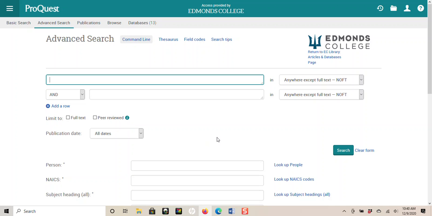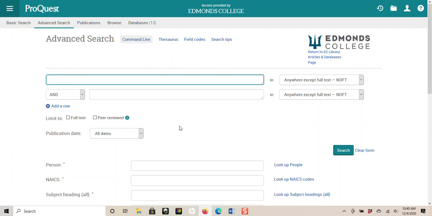So let's do a quick search, and you can see here this is set up by using these different boxes. And so you can start with a very big search. The point here is you're going to be putting different keywords or search terms in the boxes, and you're basically telling the database what topic or what information you are looking for in a news article. So before you jump in, it's good to have some idea as to what you want your news article to be about. And the more specific you can be, the better your list of results.